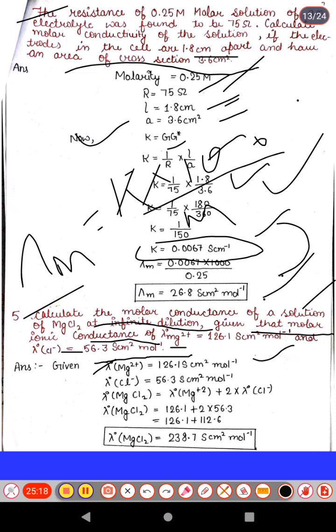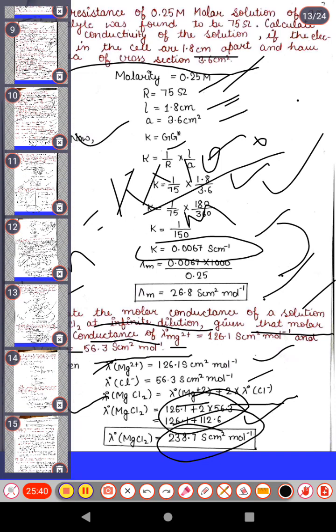We write MgCl2 as Mg2 positive plus 2 Cl negative ions in the molar conductivity form, so put the values of all the components and solve it. We will get the value for MgCl2 as 238.7 Siemens centimeter square per mole. This is the correct answer.